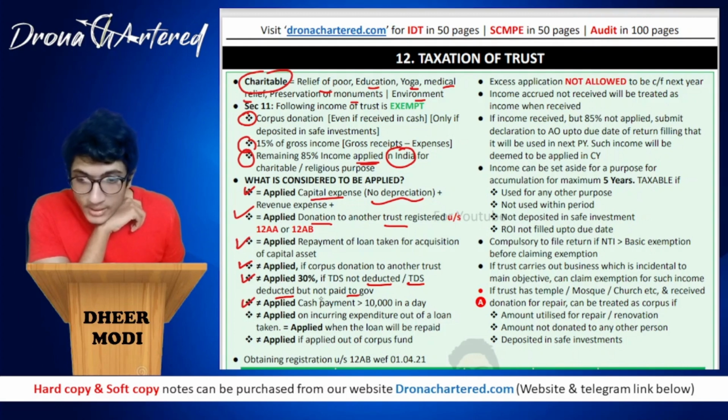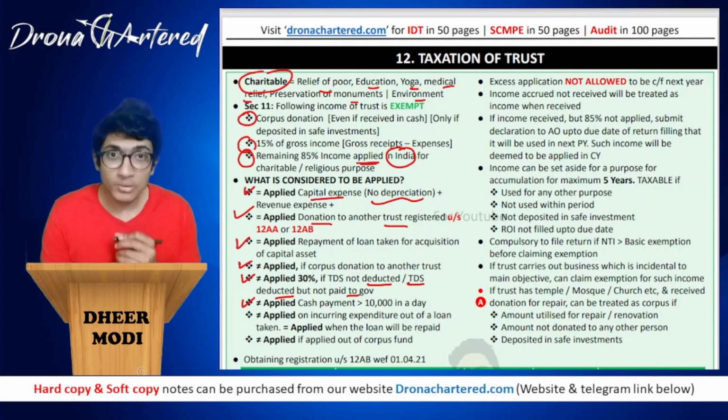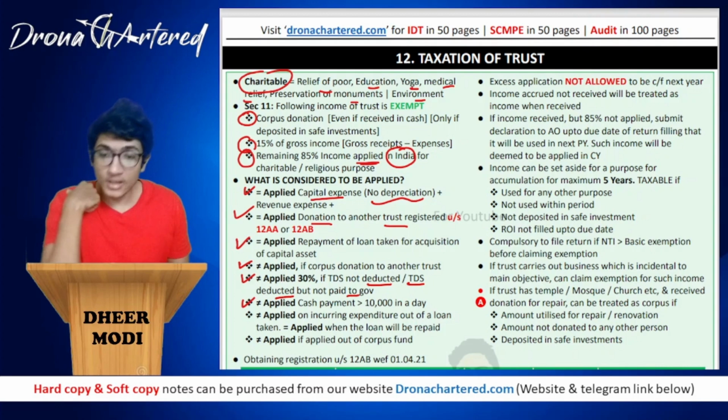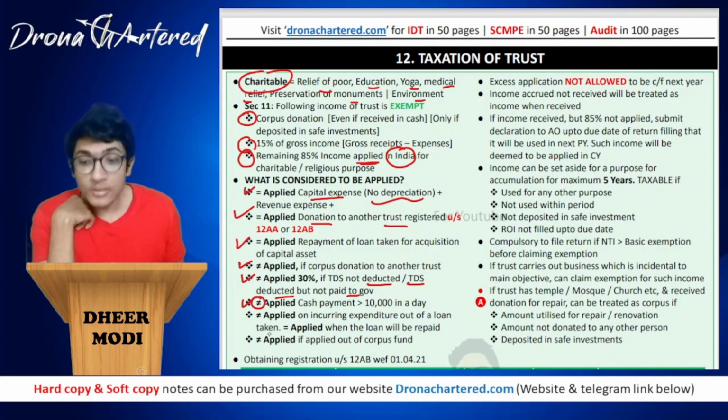Your next portion is any cash payment exceeding 10,000 in a day. So if you have made any cash payment which exceeds 10,000 per day, in such a case, this amount will not be treated as applied. So you have to remember this is not applied.